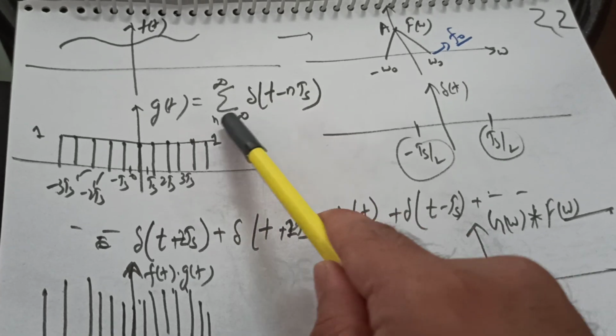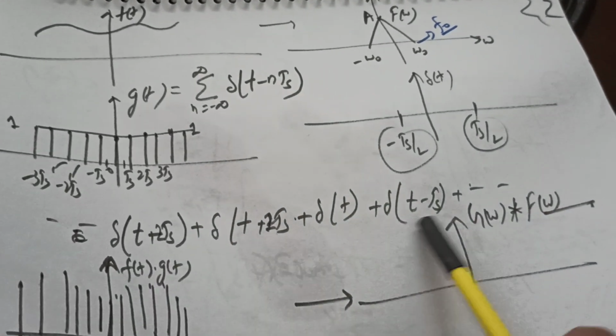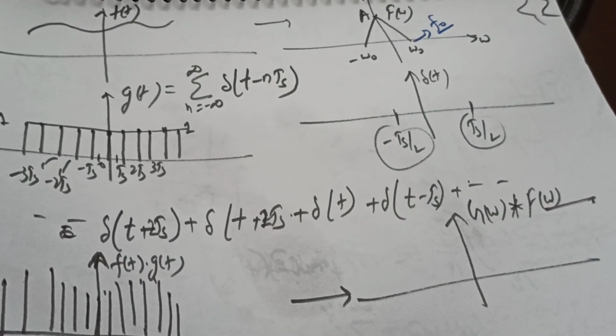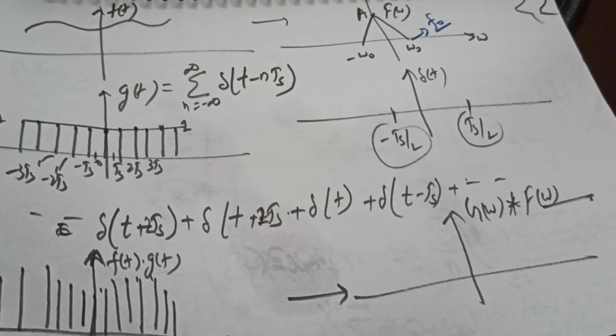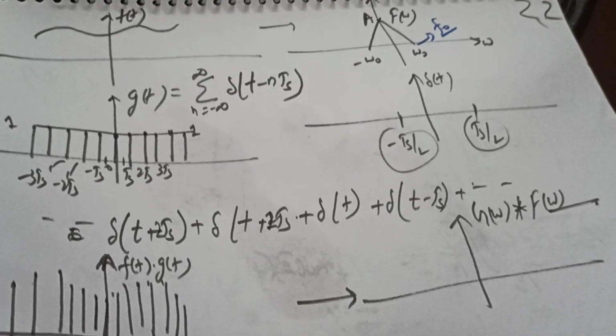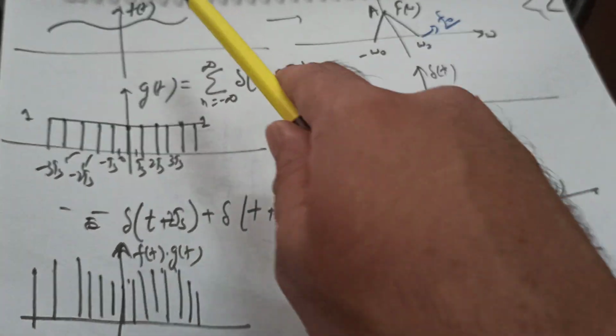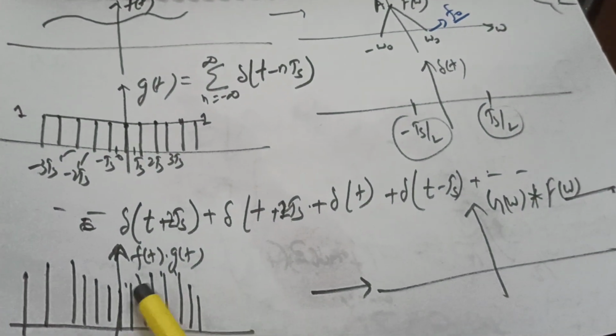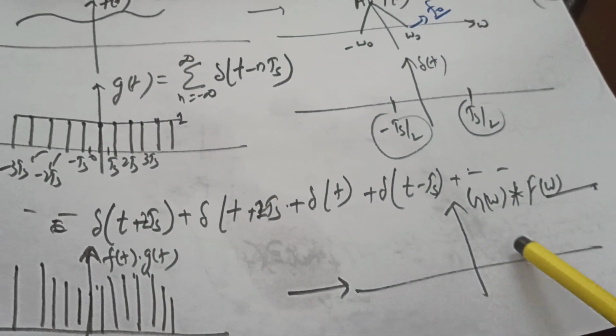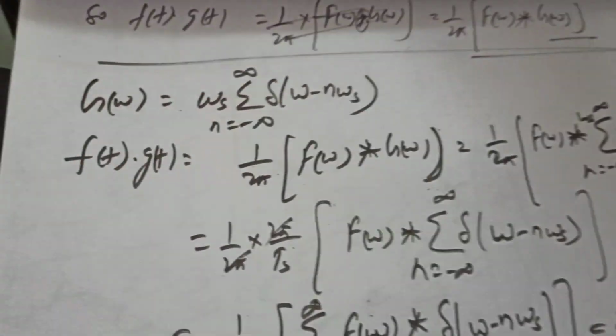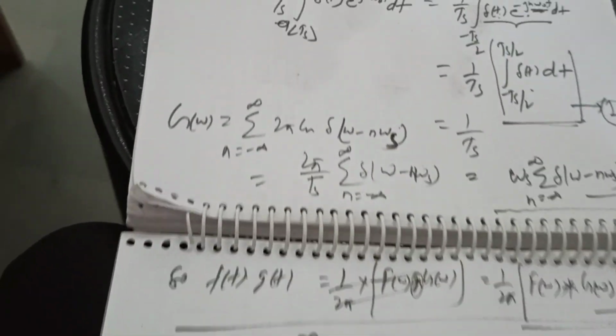I have written this summation in its expanded form, that is delta t plus delta of t minus Ts, and so on. Clear? And now this is multiplied by f of t. So this is shown here: f of t times g of t, and in the omega domain this is F of omega convolved with G of omega.